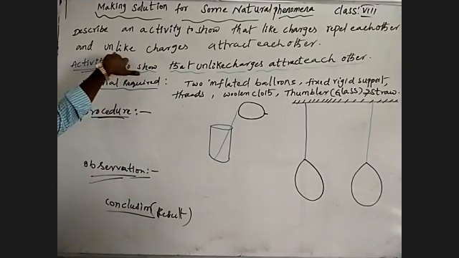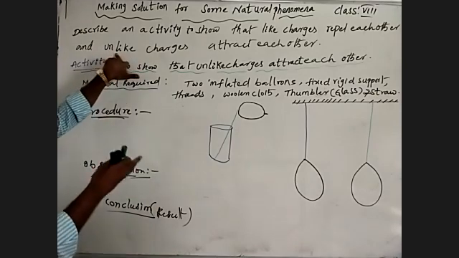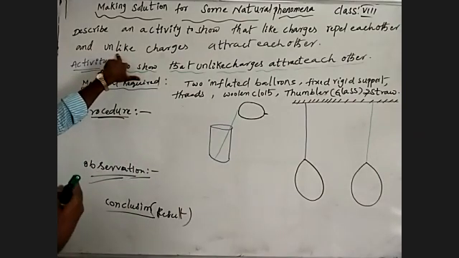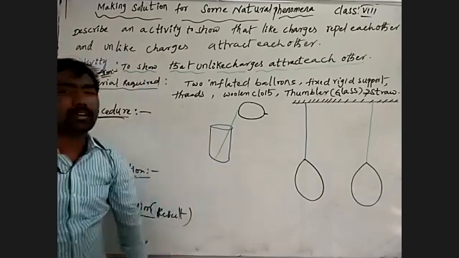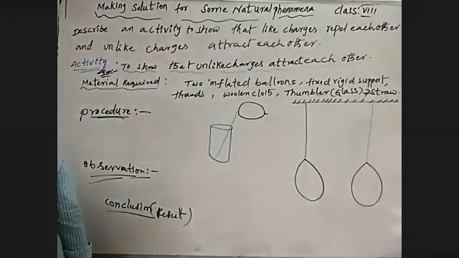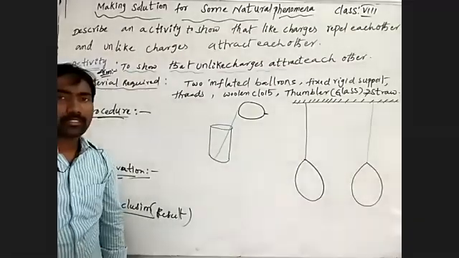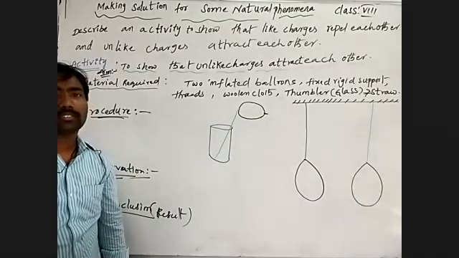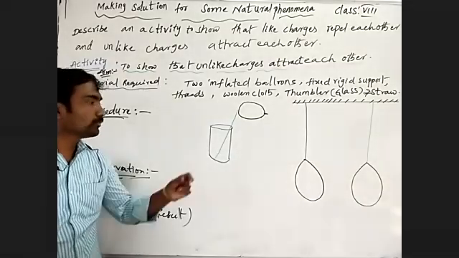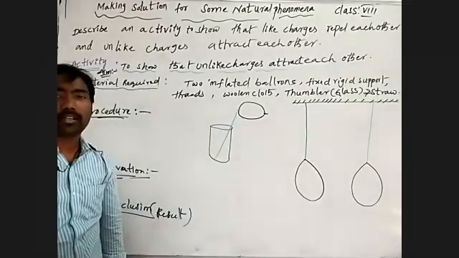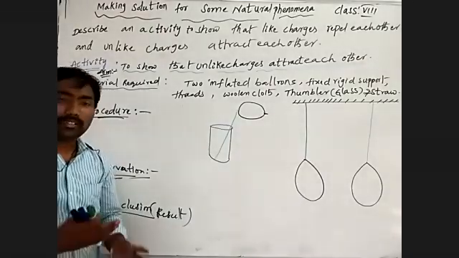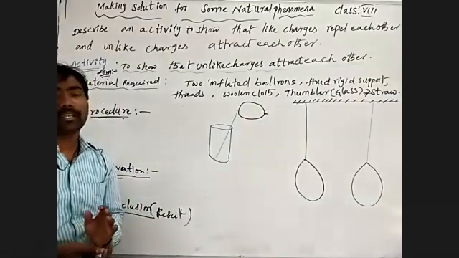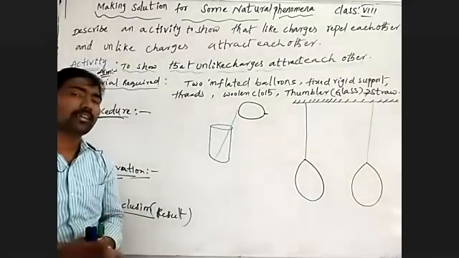Coming to the second activity, which is very short compared to the first activity. Already we discussed what happened in the first activity. We are taking one inflated balloon which is charged, and bringing it near the straw which is placed in a tumbler. We may observe the straw will be attracted by the charged balloon. The uncharged straw shows attraction to the balloon, means it makes opposite charge to attract the balloon.